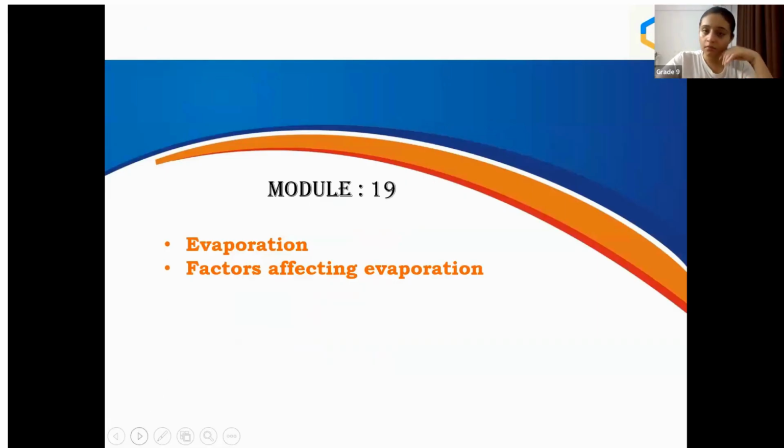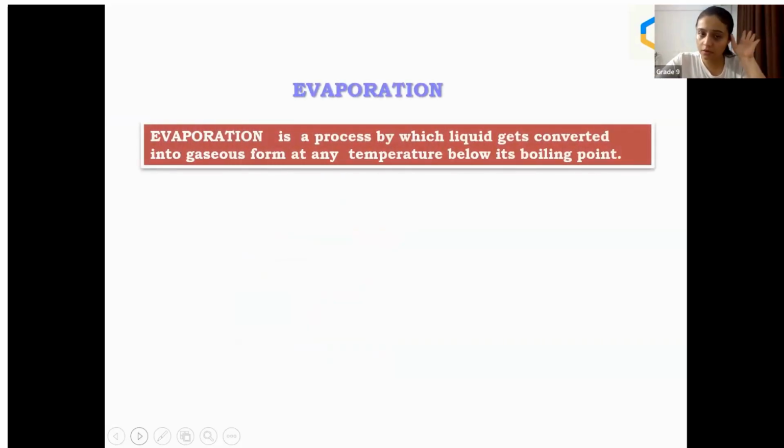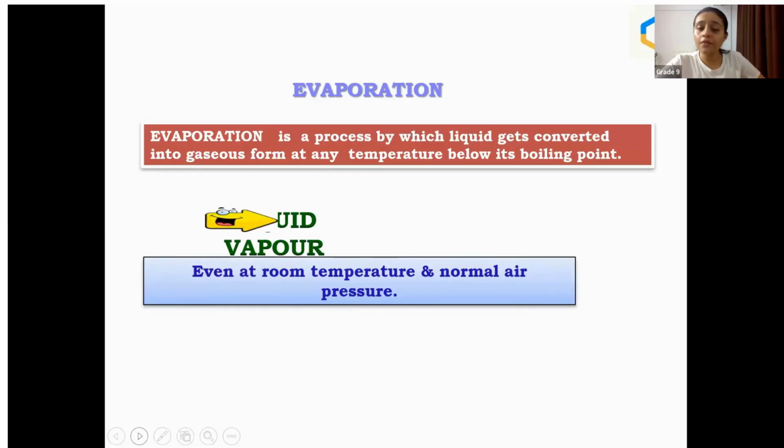Evaporation. Since we have already completed evaporation, students, and we have seen the factors also, still we are going to revise it further because there are certain practical usages of evaporation on which questions can be asked. So evaporation is a process by which a liquid gets converted into gaseous form at any temperature below its boiling point. We wrote this definition yesterday only. Liquid vapor we have, even at room temperature and normal air pressure, evaporation can be seen.